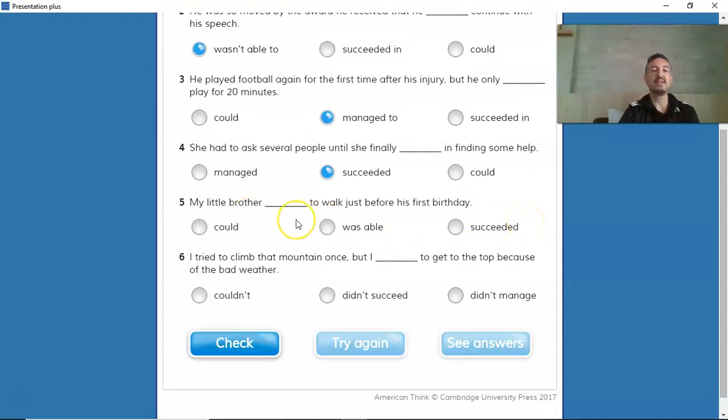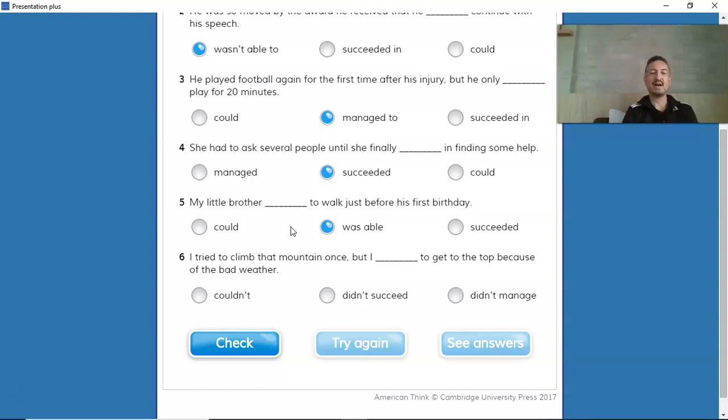Okay? My little brother to walk just before his first birthday. So this is a specific occasion when he was able to walk. Could is not possible because it's not the lack of an ability. It was an ability in the past. And it's not possible also because we have the word to. I cannot say could to walk. Succeeded in walking, so it's not possible as well. The only one is my little brother was able to walk just before his first birthday. So it was an ability on a specific occasion in the past.